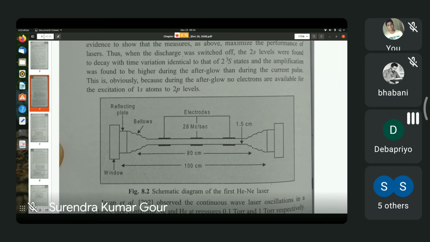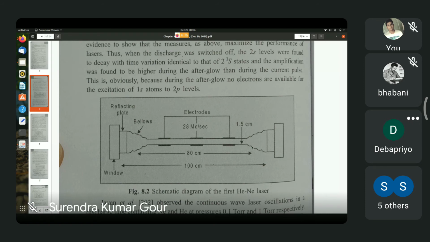But the helium neon laser has one very good feature, namely that it's almost monochromatic. Because it's a gas laser, the spread in wavelength is mainly due to the Doppler effect.